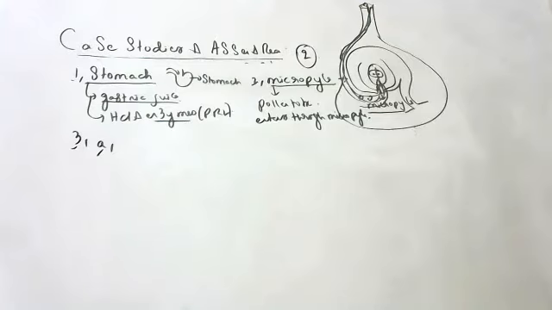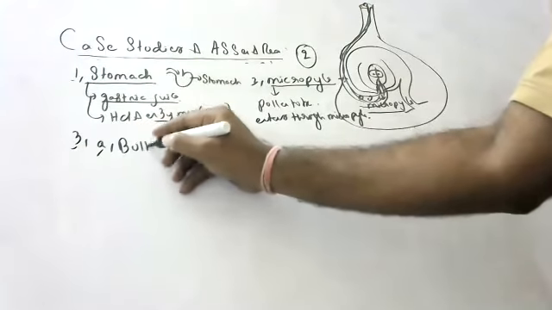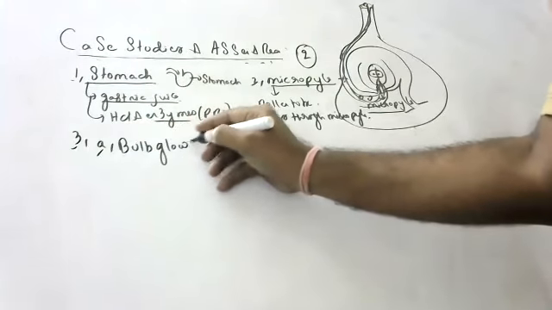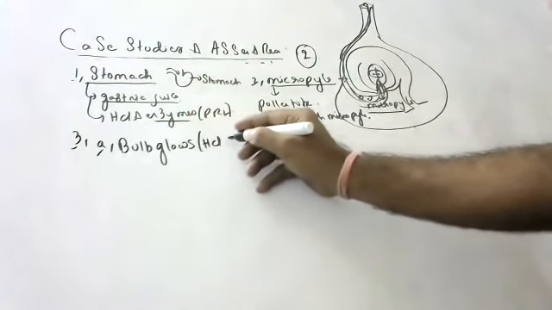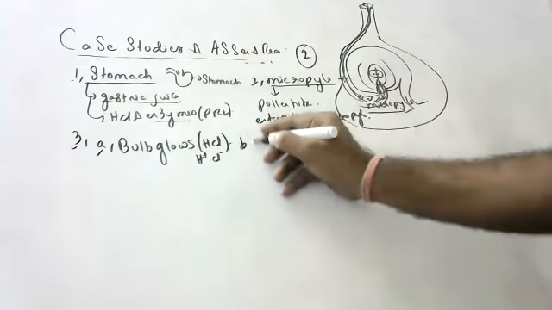Electrolysis takes place. The bulb will glow. What do you observe when electric current is passed? When electric current is passed, the bulb glows. Why does the bulb glow? Because HCl is a good conductor of electricity, because it has H plus and Cl minus ions.